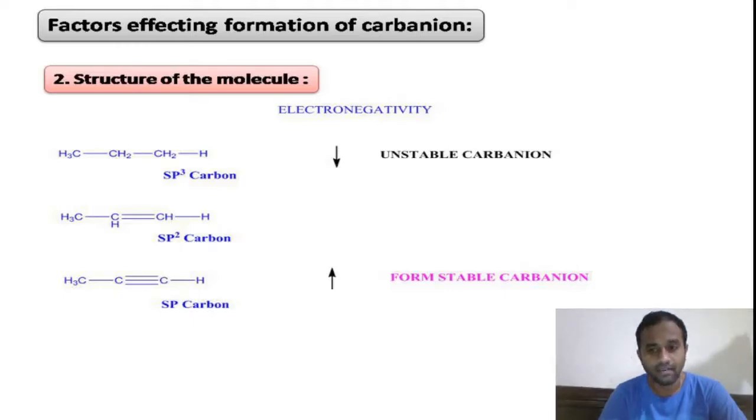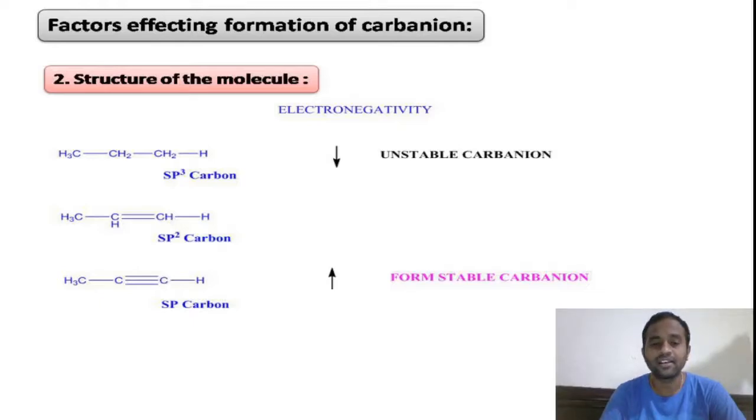It will form a stable carbon anion because in that carbon anion, the negative charge is on the sp hybridized carbon, that is an electronegative carbon. We know the negative charge on the more electronegative atom is stable. In these three examples, our sp hybridized terminal alkyne carbon is the more electronegative atom, therefore it can easily accommodate negative charge on it, and so it easily forms a stable carbon anion.